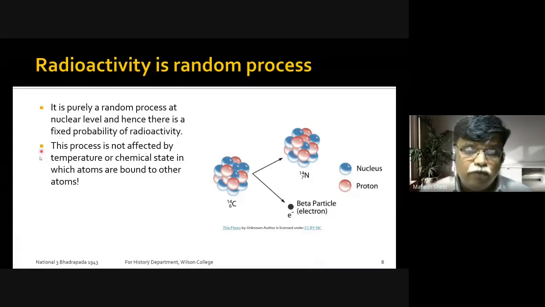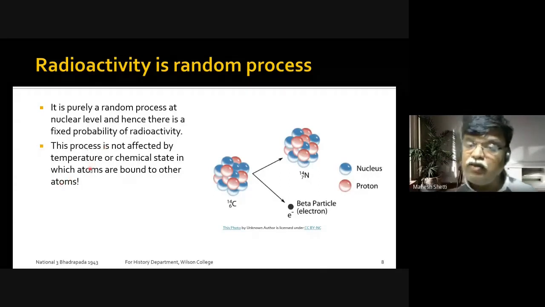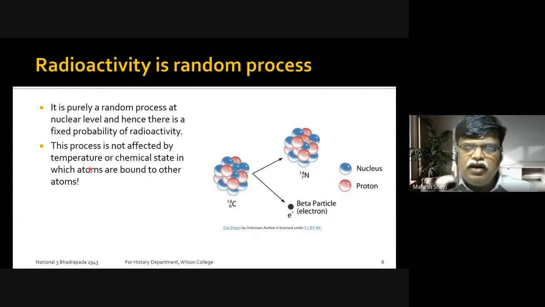Now this is very important, because otherwise one may think that, for example, carbon 14 atoms are there, and they have a certain probability that they will disintegrate into nitrogen 14 by emitting a beta particle. So what is happening here? Carbon 14 means there are 6 protons and 8 neutrons. The difference is the number of neutrons.